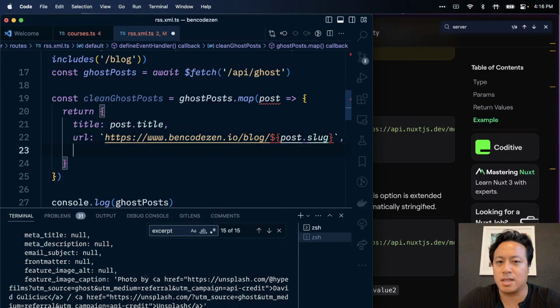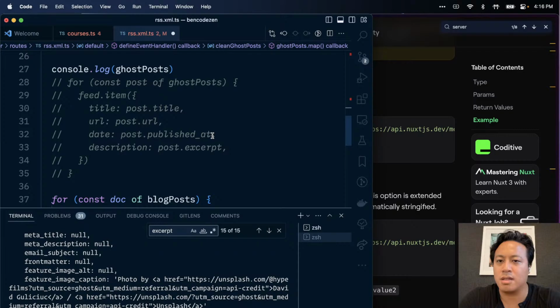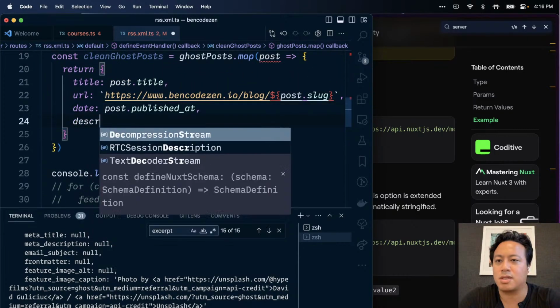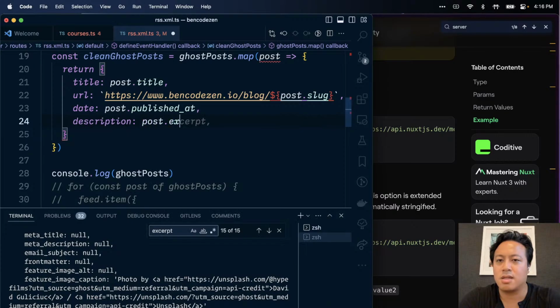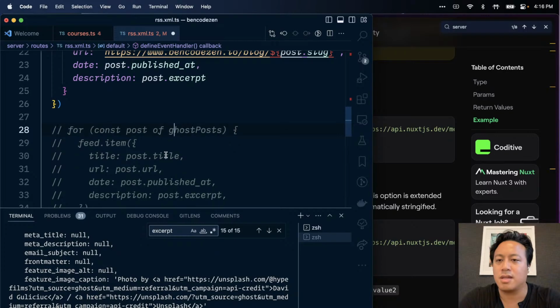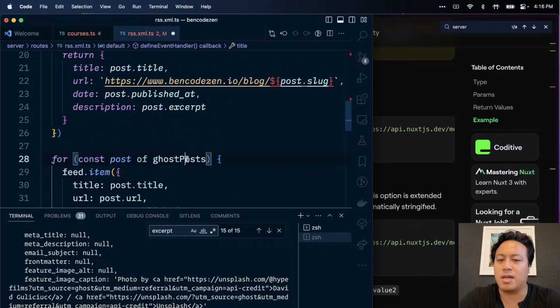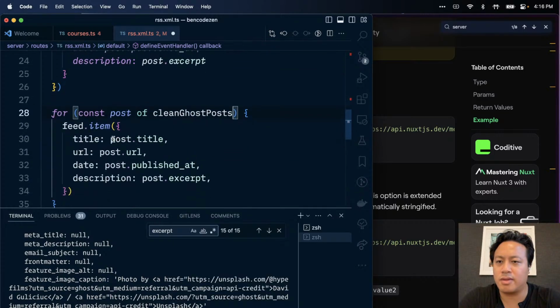Post slug, yep. Date, published at, yep. Description, post excerpt. So let's just use that like that. That should massage everything down. Then when we come to here with clean ghost posts, this should all be one-to-one, basically.